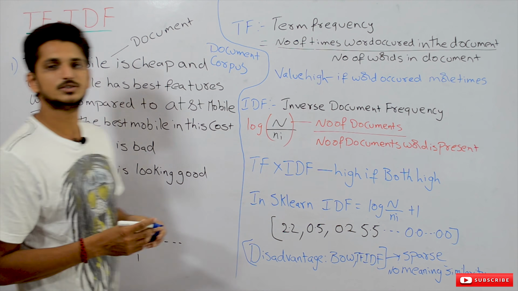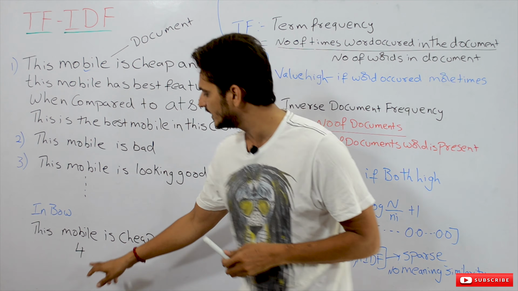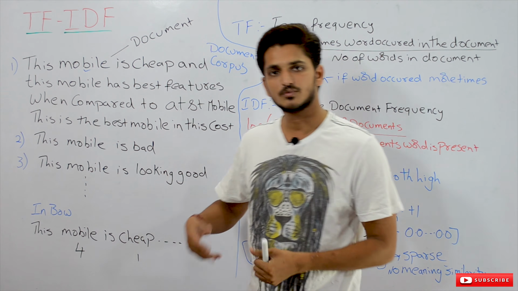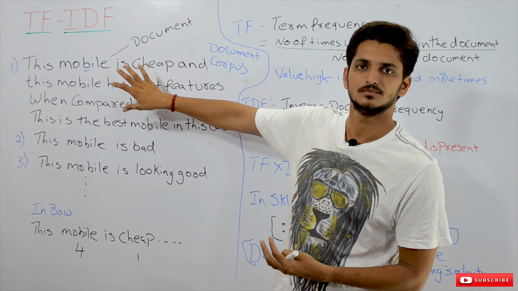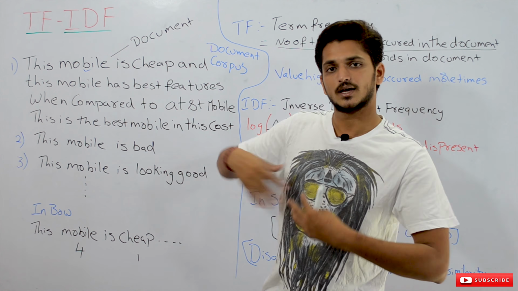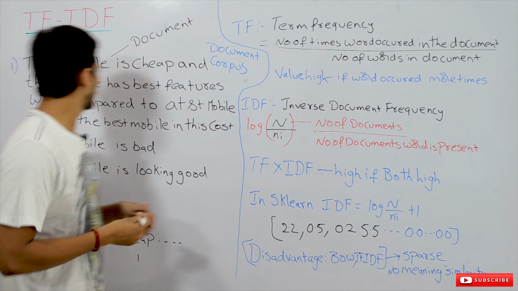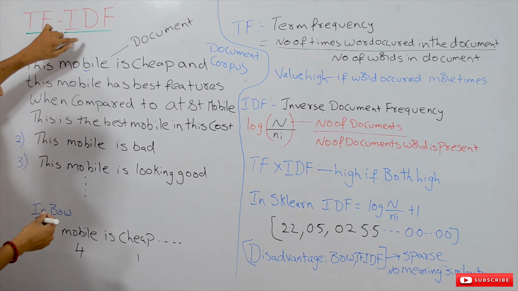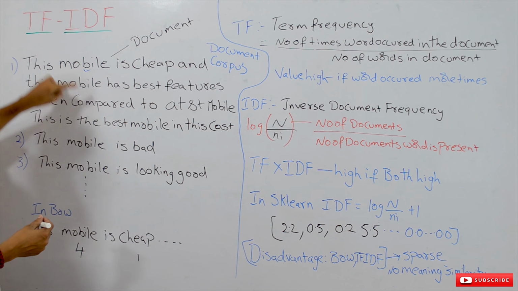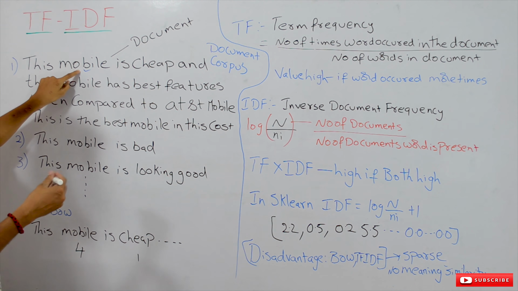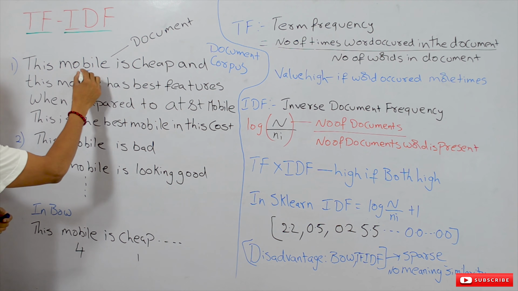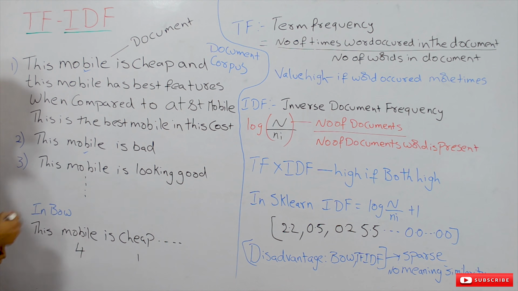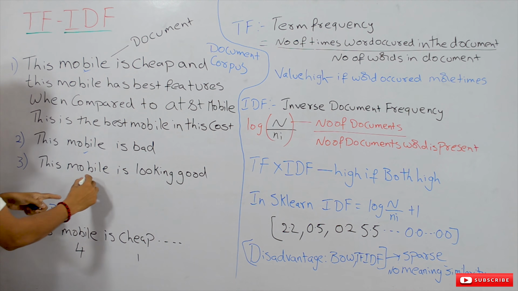So what bag of words is doing is giving more weightage to the words that occur more frequently in the document. But coming to a situation, we are collecting these feedbacks on mobiles. So mobile is the word that occurs most frequently in almost all the documents. See here, mobile is the word that occurred here, and here in this document, and in the next document.